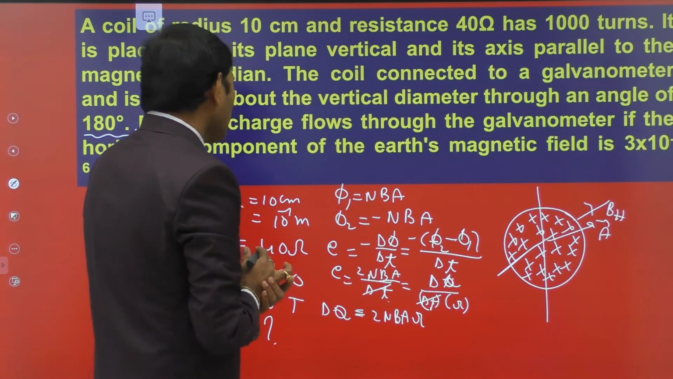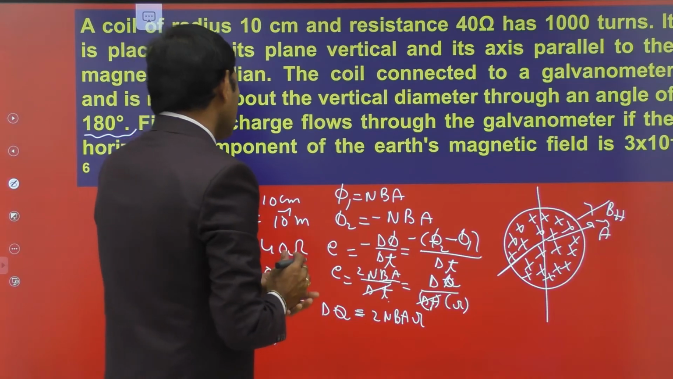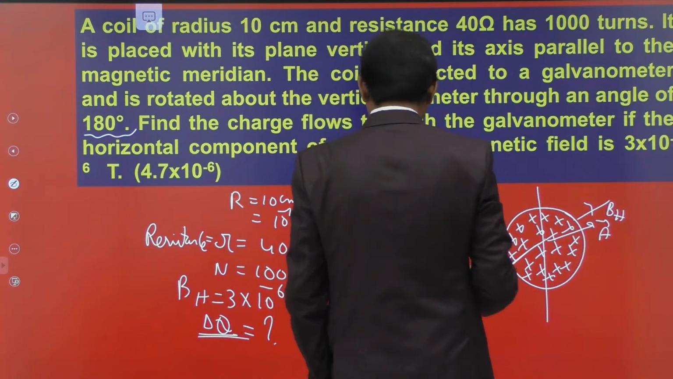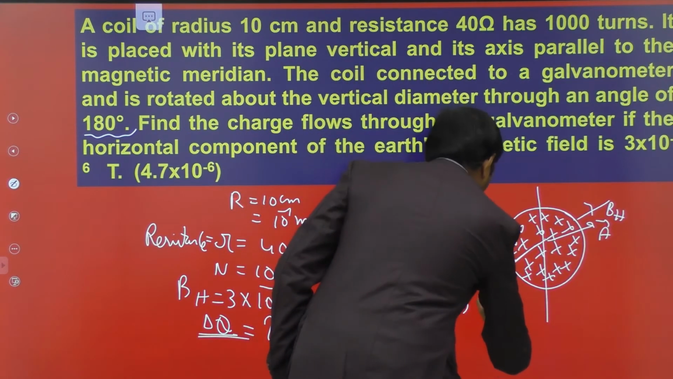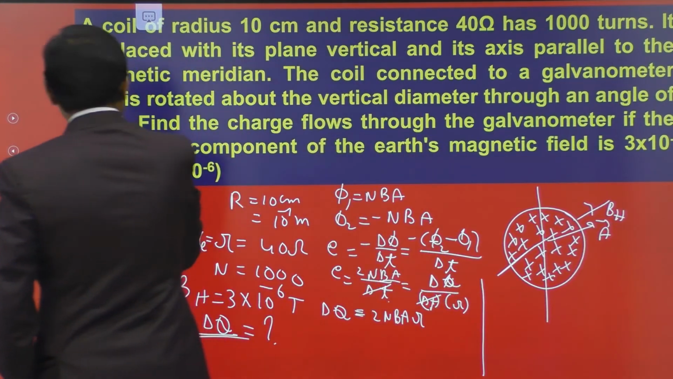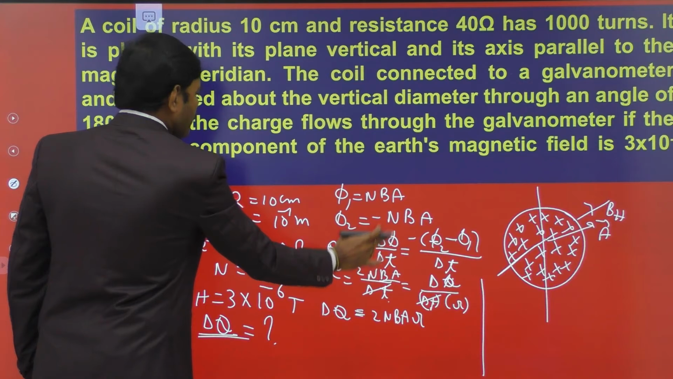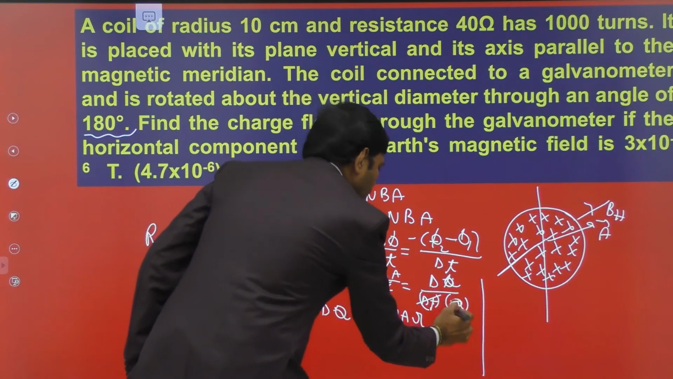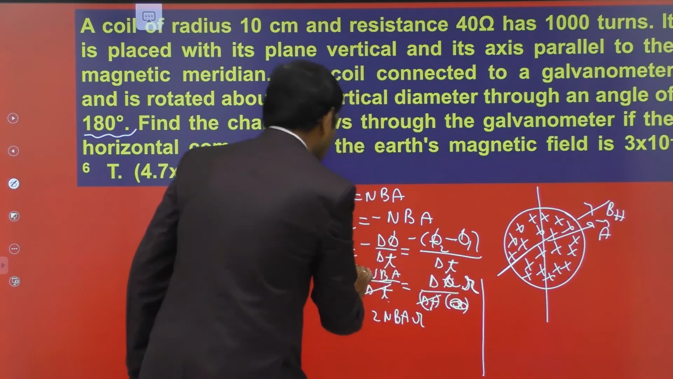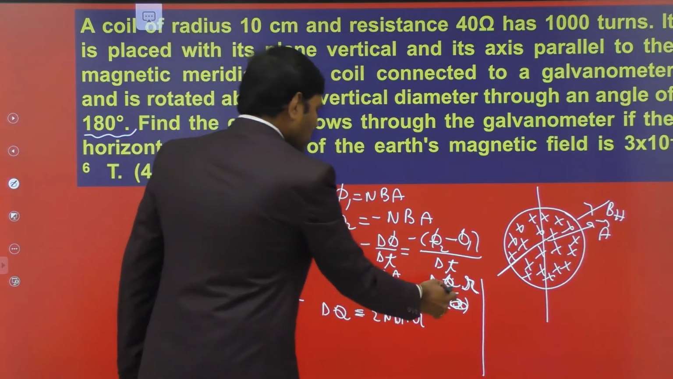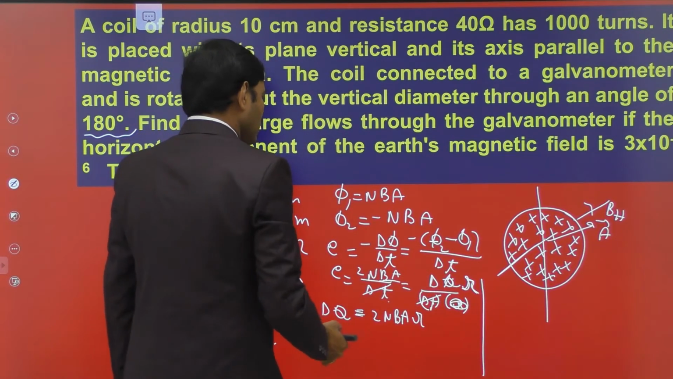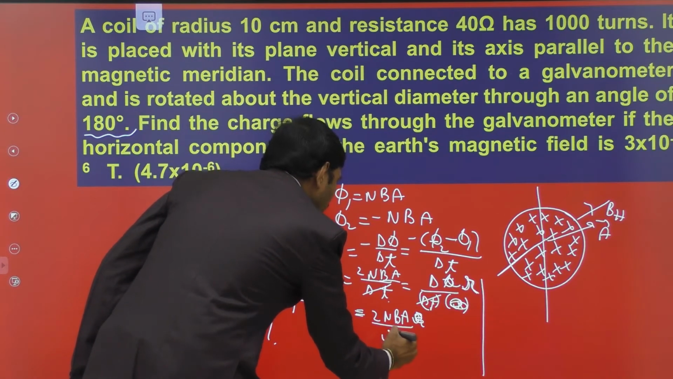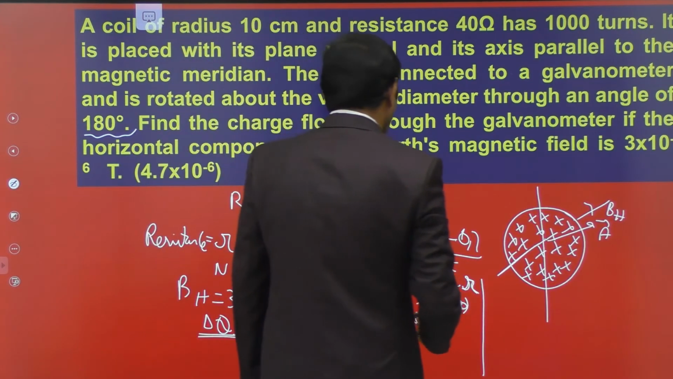So here we write E is equal to IR. Here I continue this problem on this side. EMF is equal to minus delta phi by delta T. Then EMF is equal to IR, and I is equal to delta Q by delta T. Delta T gets cancelled. On cross multiplication, we get delta Q is equal to 2nBA divided by small r.